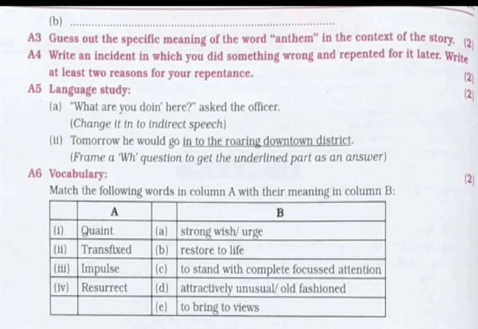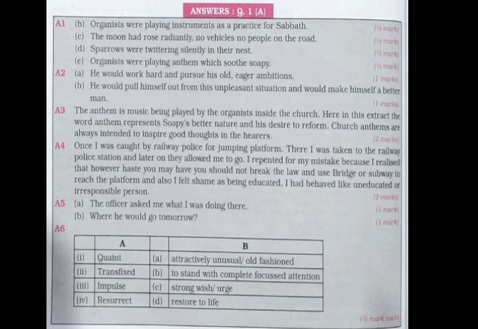Then next is question number A6, which is vocabulary. This carries 2 marks again, and in this you may get matchup type questions, or you can get meanings or synonyms or antonyms, and also prefix, suffix type of questions, and also make the noun form or a verb form, adjective form, etc. In this answer key, you can see how the marks are divided and allotted for the answers.